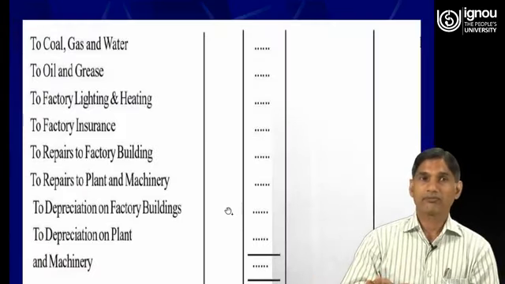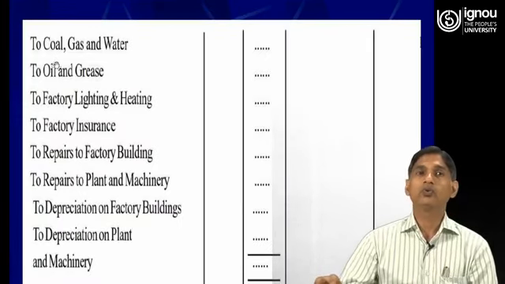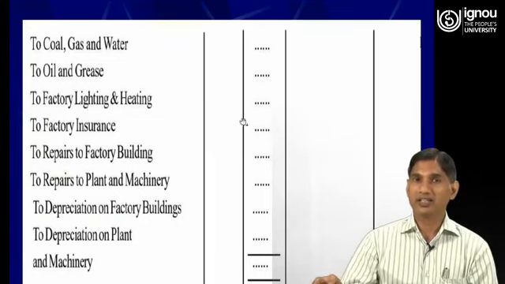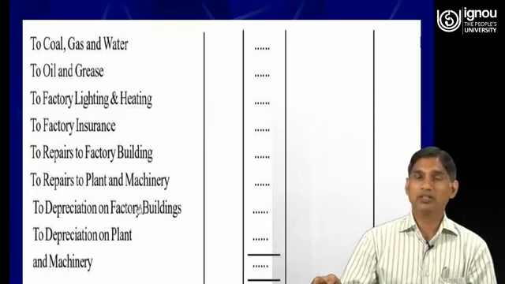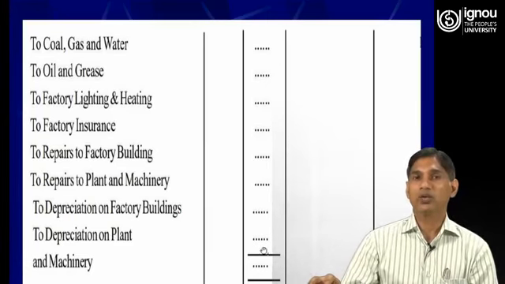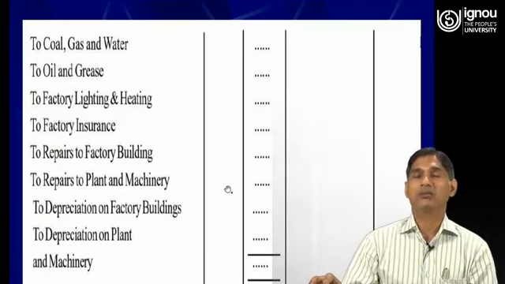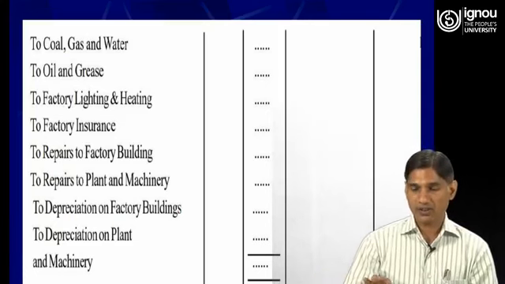Then you see to coal, gas and water, to oil and grease, to factory lighting and heating, to factory insurance, to repairs to factory building, to repairs to plant and machine, to depreciation on factory building, to depreciation on machine. Again these expenses are direct expenses which are directly associated with the cost of the product. All direct expenses are shown in the debit side of the manufacturing account.